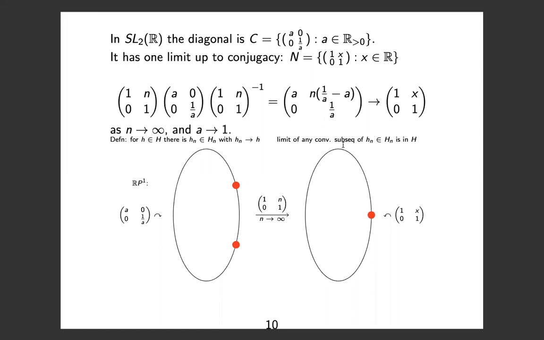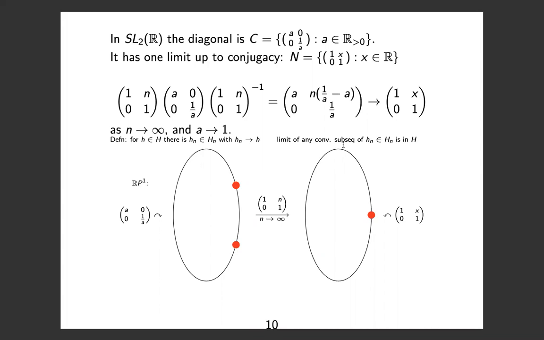And now I can think of 1 and 0, 1, both as a sequence of matrices that I'm going to use to conjugate the diagonal group to the unipotent group. And I can also think of it as a sequence of projective transformations. And when it's a sequence of projective transformations, what it does to the geometry that's preserved by the diagonal group is it sends the first fixed point to itself, and it sends the second fixed point to n times the first fixed point plus the second one. So the second fixed point is collapsed onto the first one.